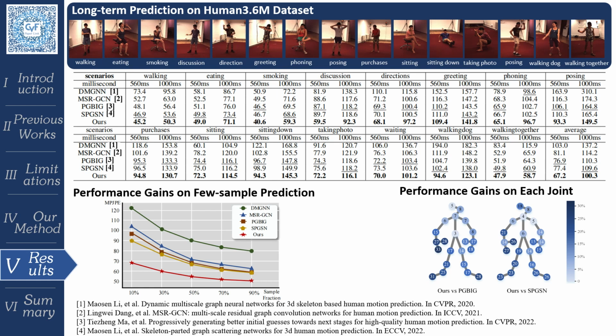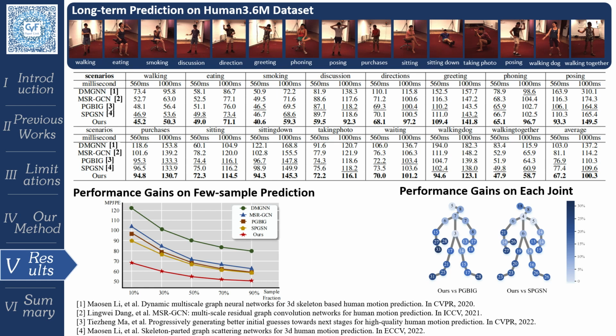These short-term and long-term prediction performances verify the effectiveness of factorizing the frequency representation learning into the proposed decomposition aggregation scheme. Furthermore, as shown in the bottom left figure, our method significantly outperforms these baseline methods when training with 10%, 30%, 50% data samples. It indicates that the multi-view frequency representation augmentation enriches the spectral diversity of body motions and prevents the prediction system from overfitting on limited training samples.